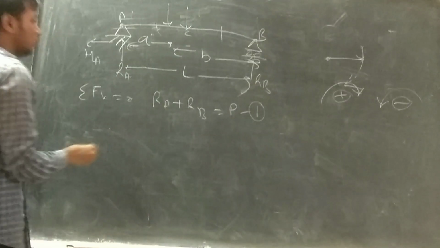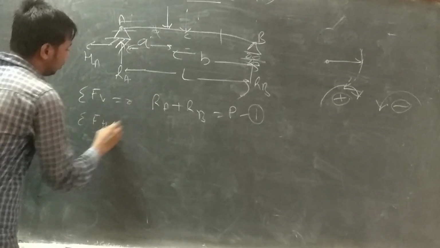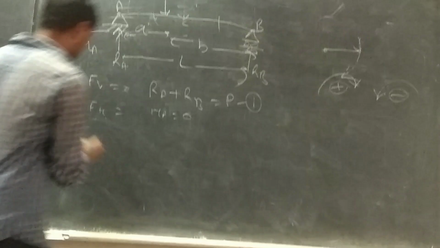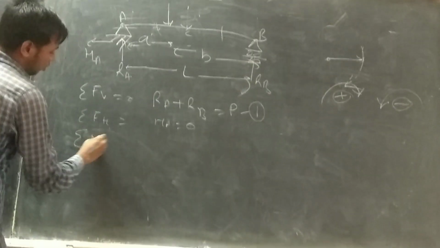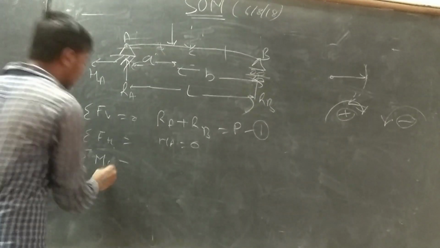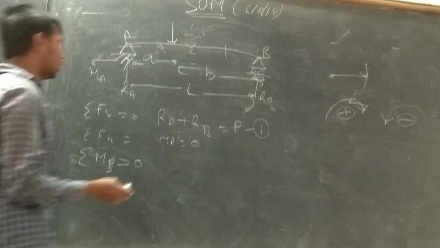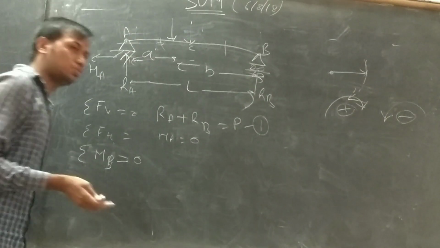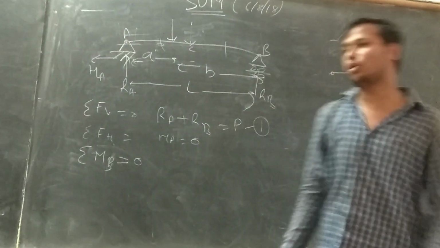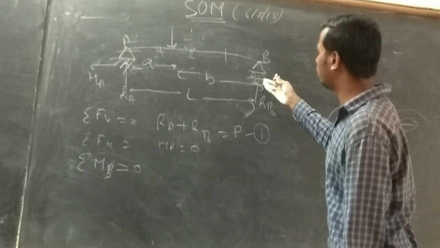Summation of horizontal force is 0. Then summation of moments about points: take about point B, the point with the maximum number of unknown forces, so the moment of those is 0.